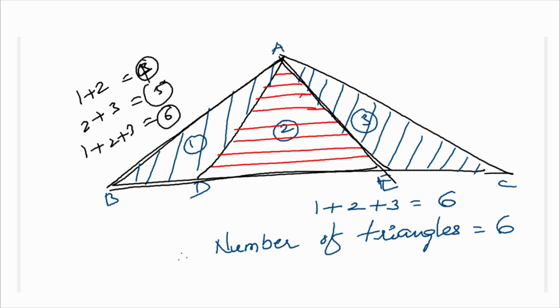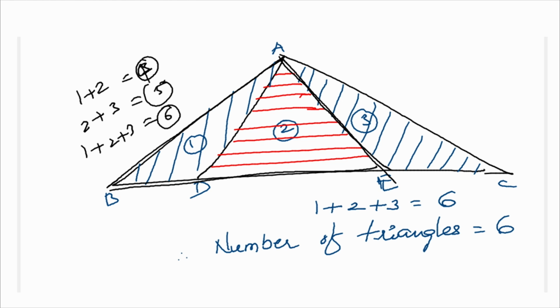So how many triangles are here? Just 6. Now observe it: triangle 1, triangle 2, triangle 3; triangles 1 and 2 will form triangle 4; triangles 2 and 3 will form triangle 5; triangles 1, 2, 3 will form another triangle, that is triangle 6, the whole triangle. So there are 6 triangles inside.